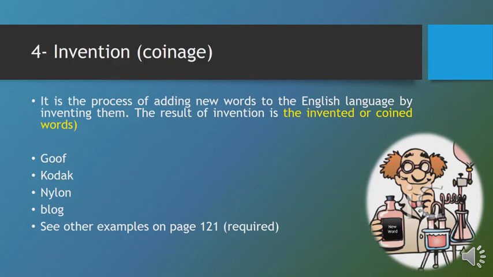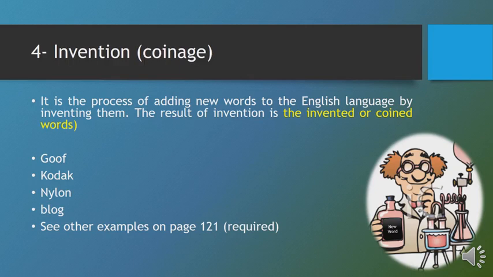Let's have some examples of invented or coined words. Goof. Goof is a slang word. This word refers to the idiot or stupid person. It is added to the slang or colloquial dictionaries because it is used by people in everyday speech. However, it is not formal, but it is an invented word.